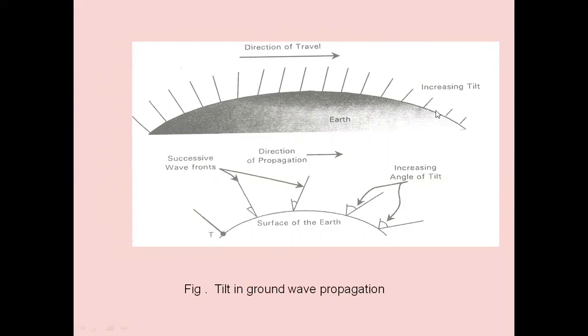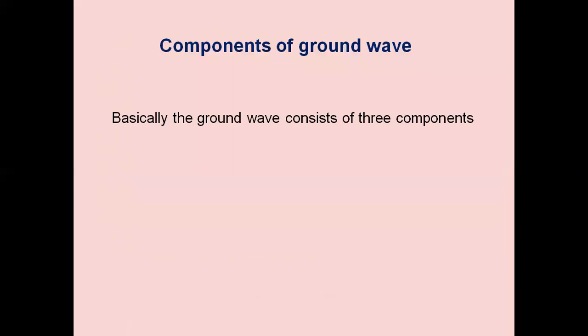We have to see that the field strength received is sufficient so that we can reproduce the waves properly. See this diagram. This is the transmitter and receiver. These waveforms pass, striking the ground and passing through it, and the angle of tilt increases. When the electric field component received at the distant end is not sufficient, we can provide amplification so that we can further propagate the signal toward the distant end. Thereby, we can provide long distance communication.